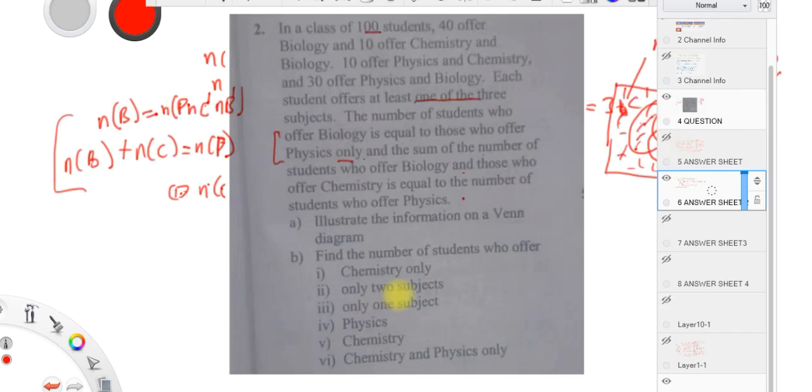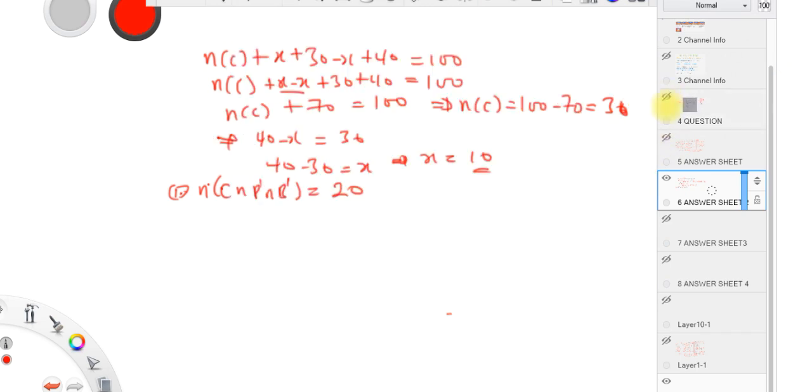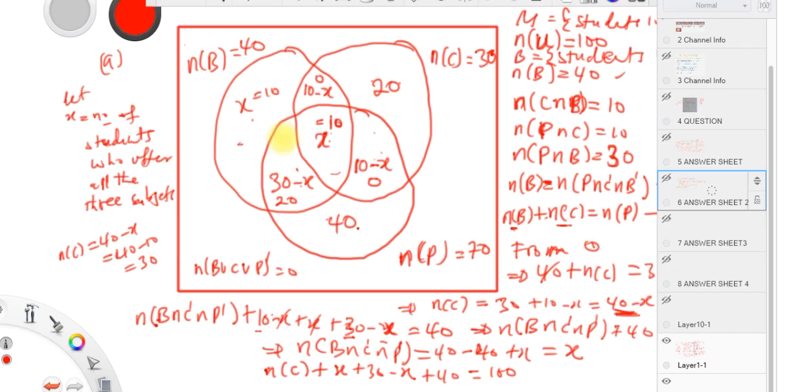Everything I was telling you is simple to understand, as I explained earlier. So only 2 subjects means only biology and chemistry, only biology and physics, and only chemistry and physics. So this is 0, this is 0, and this is 20.